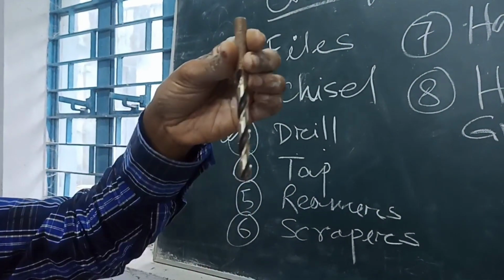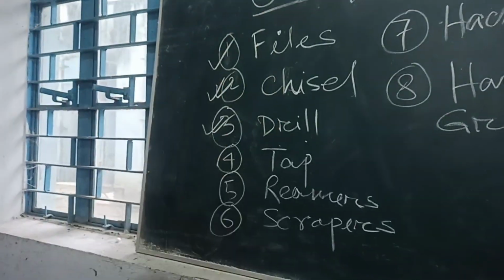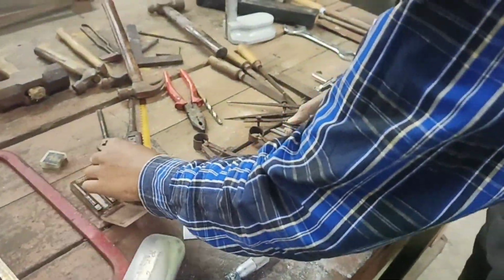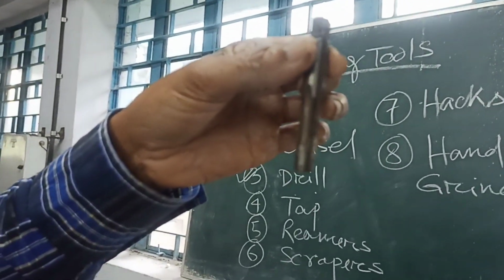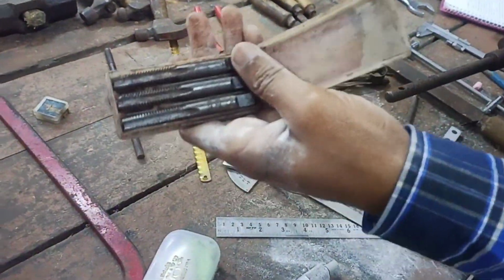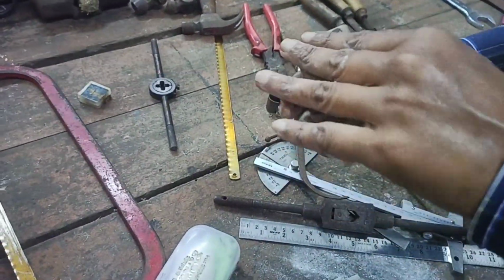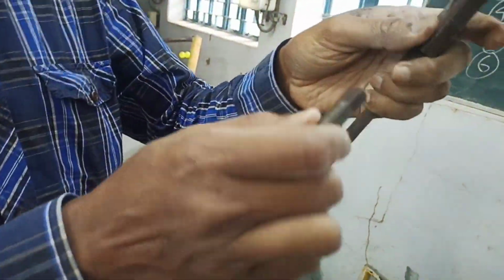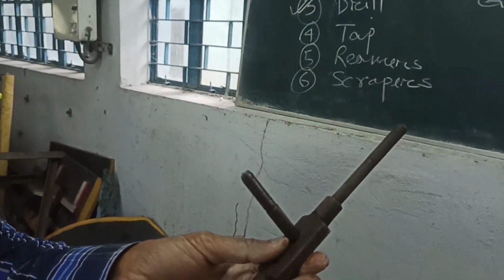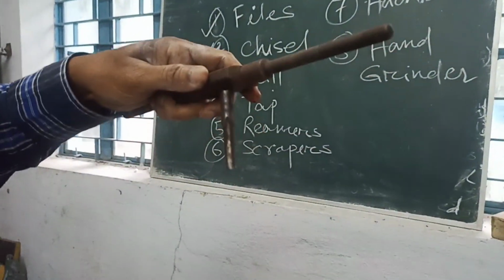It can rotate in the machine or by hand. This is the drill bit. This cutting tool is called tap. There are 3 in a set. It can be used in chronological order, one after another. There is a handle. It can be held like this, and it can move through the hole to make the internal thread.